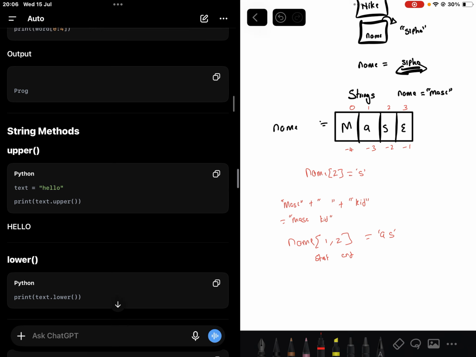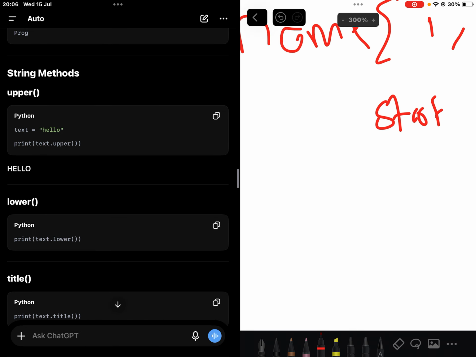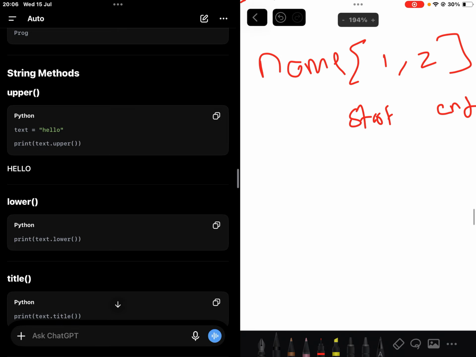Then strings sinama methods. A method is just associated functions or abilities. So it's like superpowers of a string, things that strings are capable of doing. So now that I have a name variable which holds igama uMaze, mangizothi upper, this is how you access a method. You say variable, then dot method.